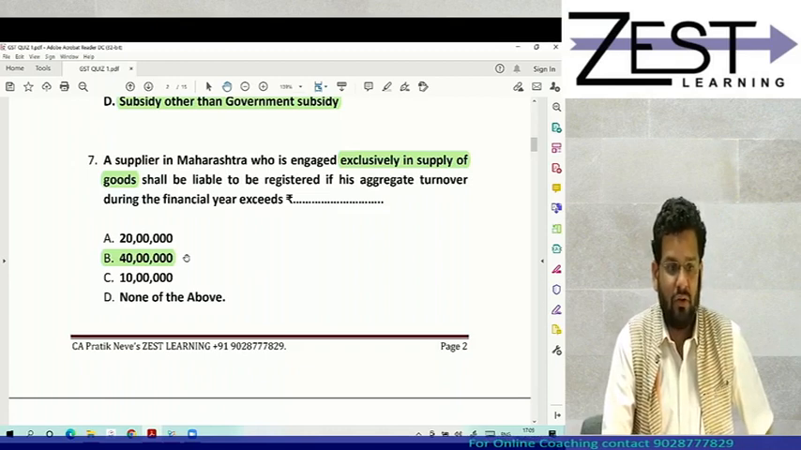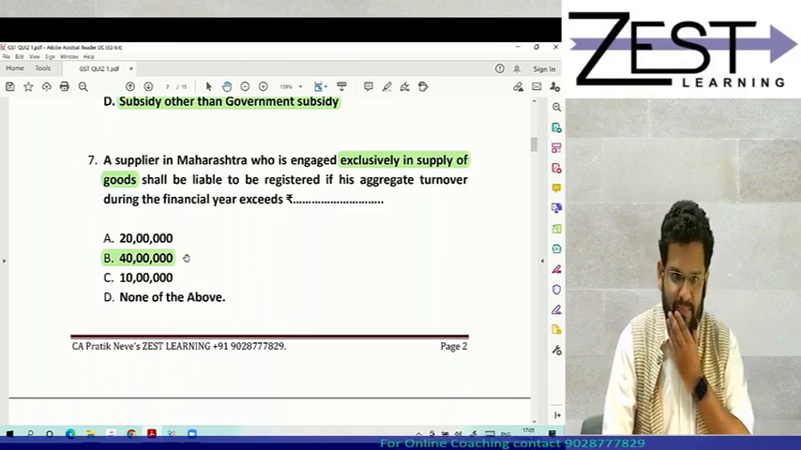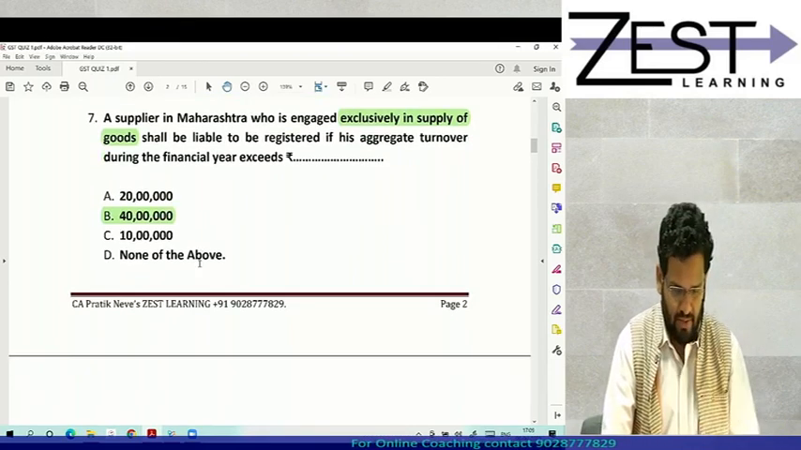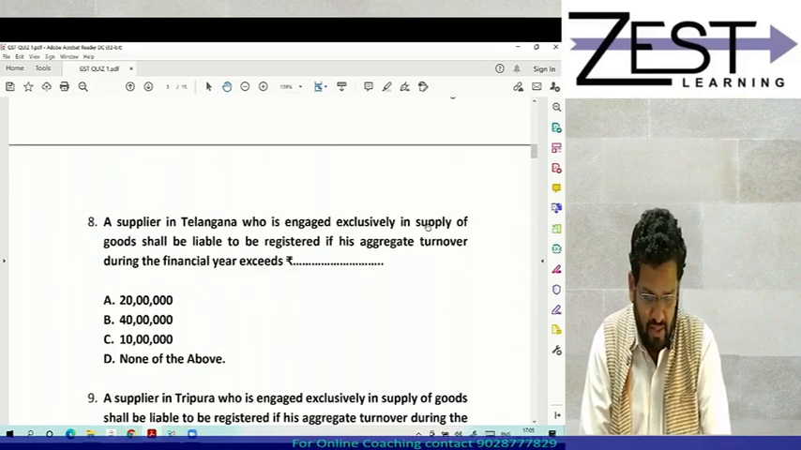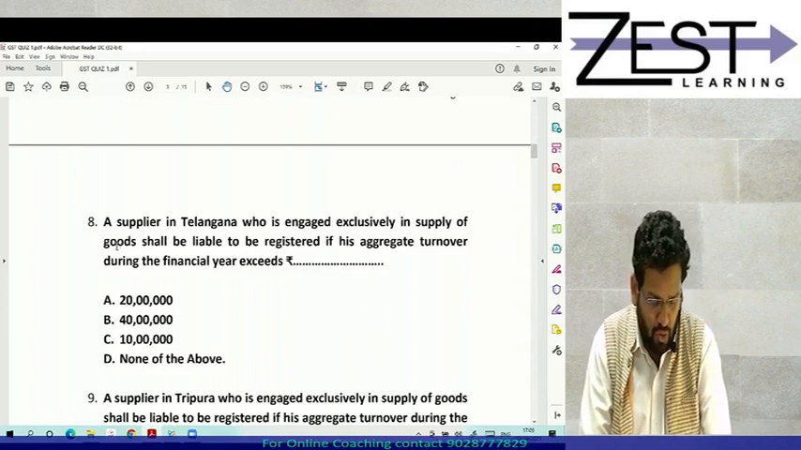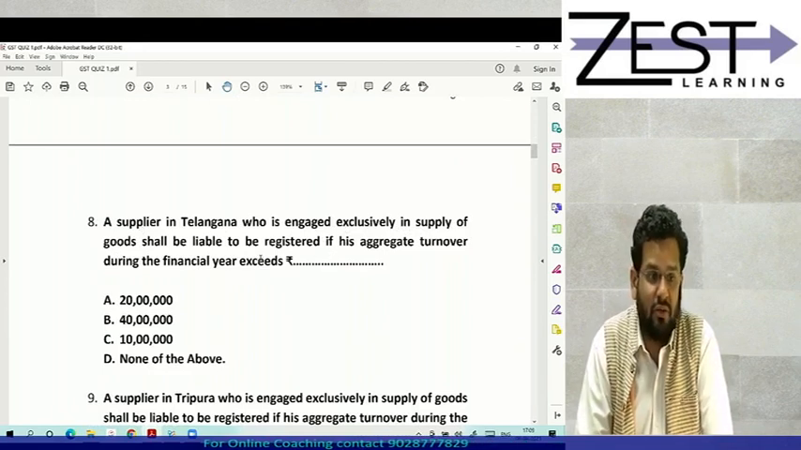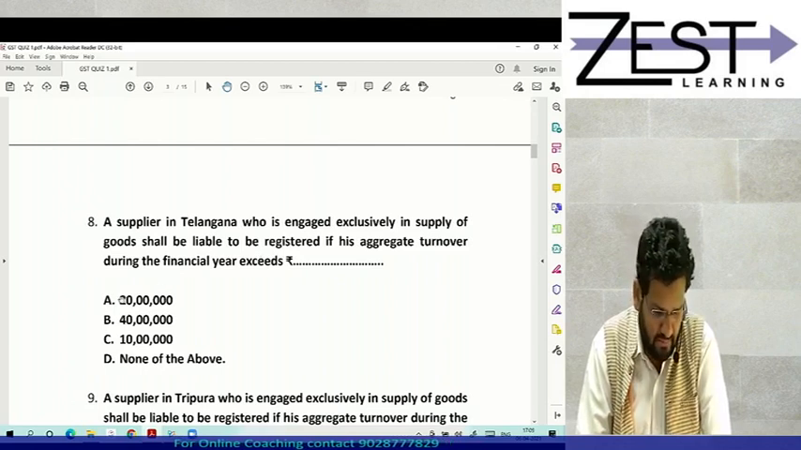Okay? Don't take aerated water here. Aerated water is there in composition levy. Okay, fine. 8th one. Supplier in Telangana who is engaged exclusively in supply of goods shall be liable to be registered if his aggregate turnover during financial year exceeds. Correct. Answer is 20 lakhs.